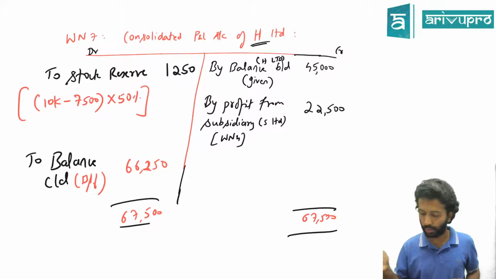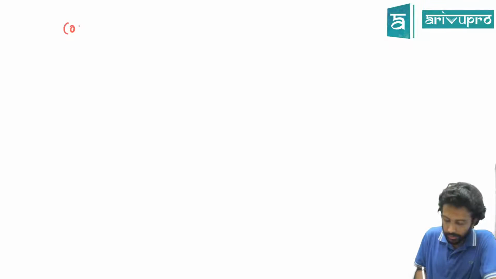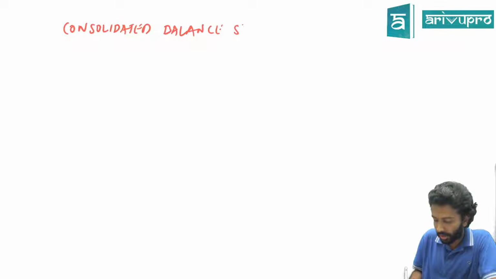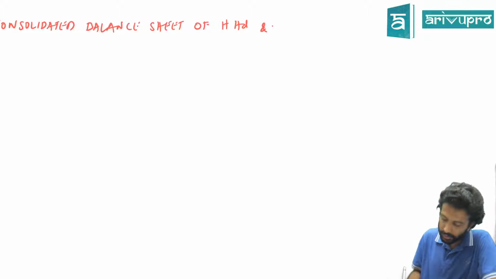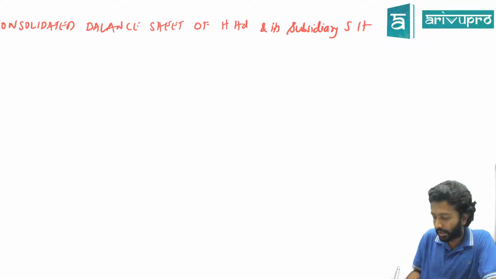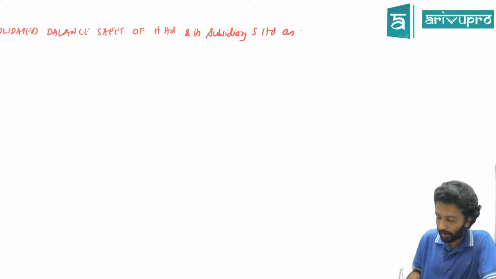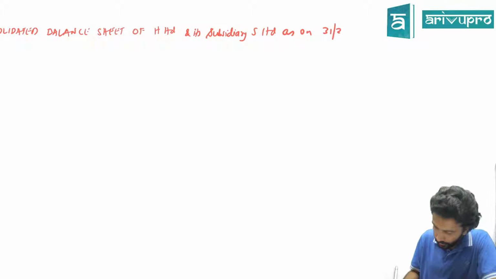Yes, sir. Now the easiest part, which is the balance sheet. Can we start with the balance sheet? This is not a working note, it is a requirement. So, consolidated balance sheet of H Limited and its subsidiary S Limited as on which date are we preparing? 31st March 2014.